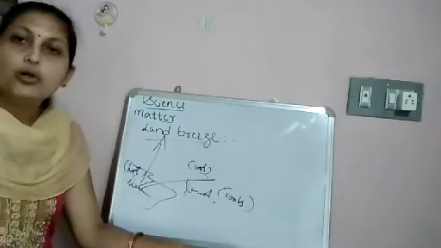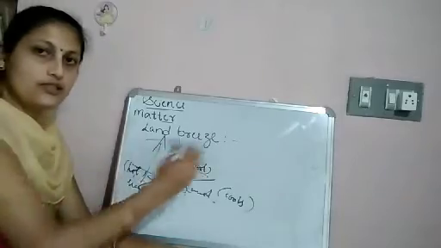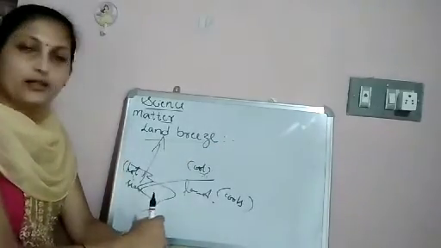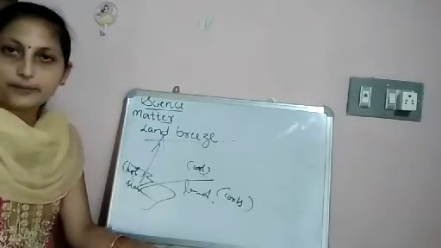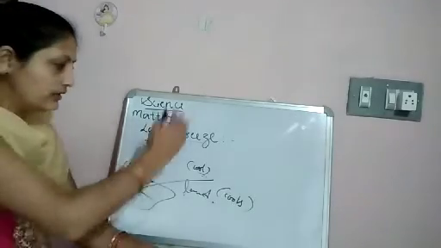So this is about two types of winds. This is how wind blows and causes changes in movement. I hope you have understood. Study this chapter and try to learn these things neatly.